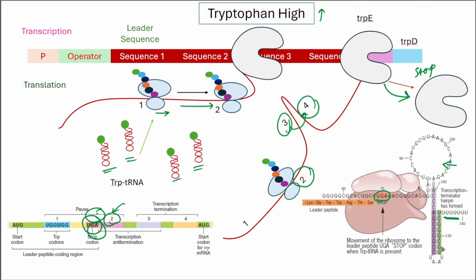These two systems, repression and attenuation, are not redundant. They complement each other. Repression prevents transcription from starting when tryptophan is abundant, and attenuation adjusts transcription during elongation, responding to subtle changes in tryptophan level. Together they ensure that the cell produces tryptophan-synthesizing enzymes only when they are truly needed, conserving energy and maintaining metabolic balance. So let's see the summary of these two tryptophan mechanisms.